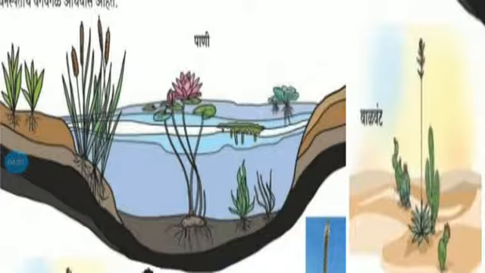Okay, so we see different plants growing in different places around us. Plants can be classified according to their habitat or the place where they grow. Land, water, marshy areas, desert and even a big tree are the various habitats of plants.